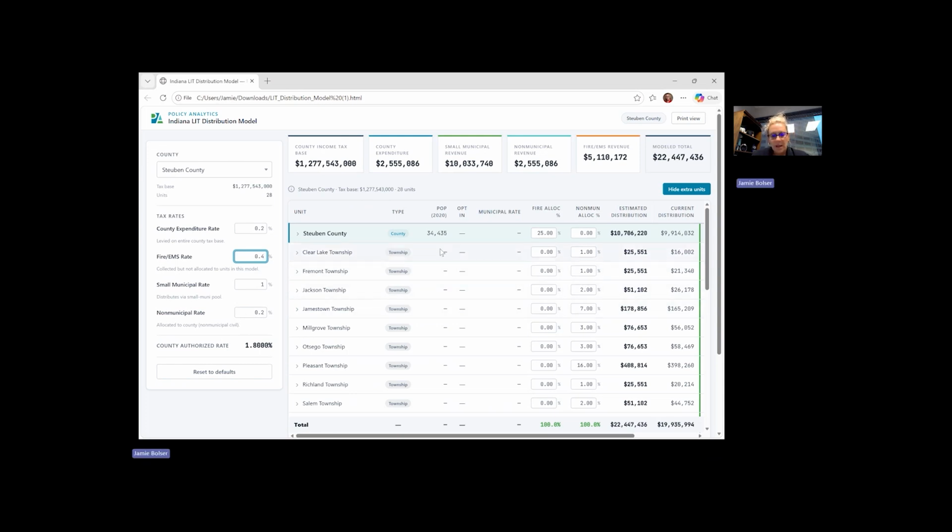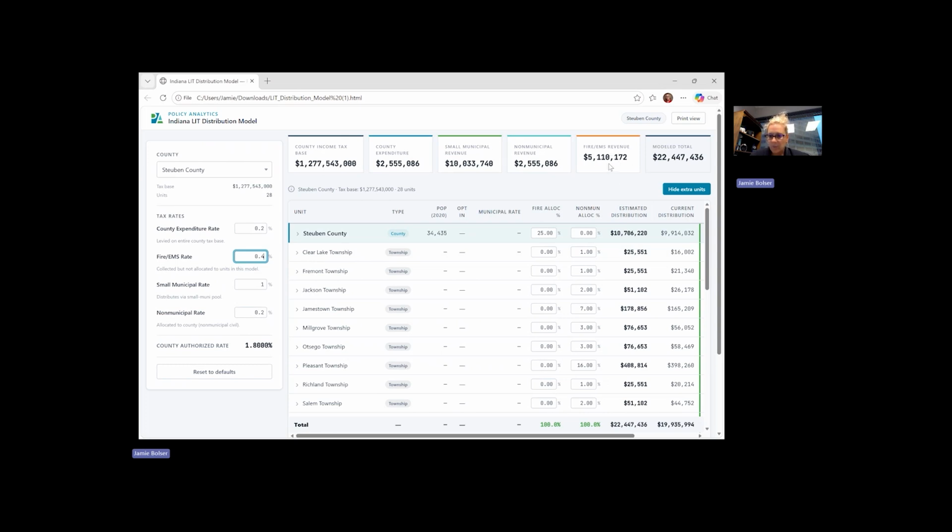One other thing I want you to be mindful of is the fire EMS rate in this category here and the non-municipal allocation. Those are individual percentages that have to be manually entered. For example, right now I have a total fire EMS rate of 0.4. That will derive 5.1 million in revenue.